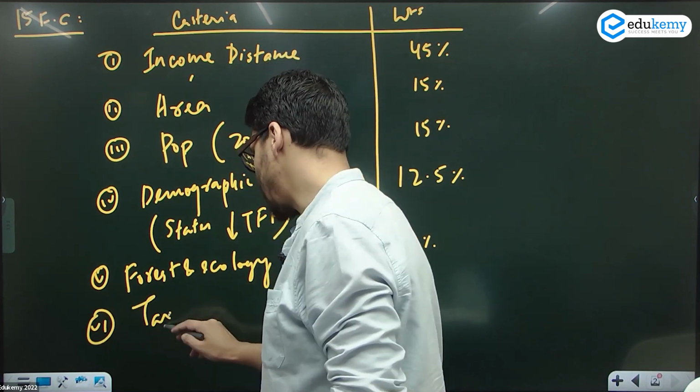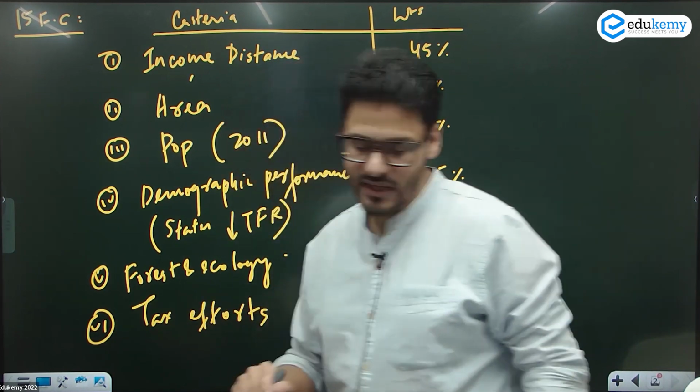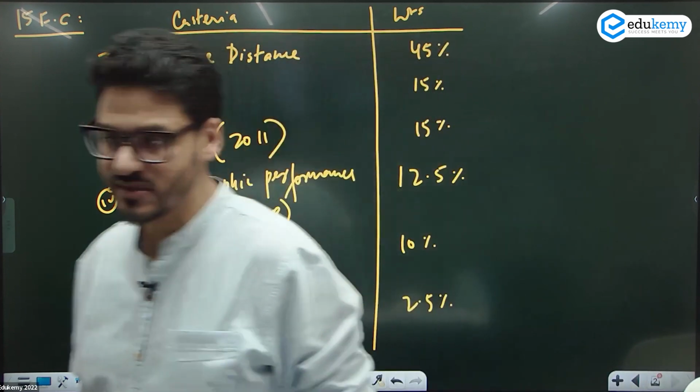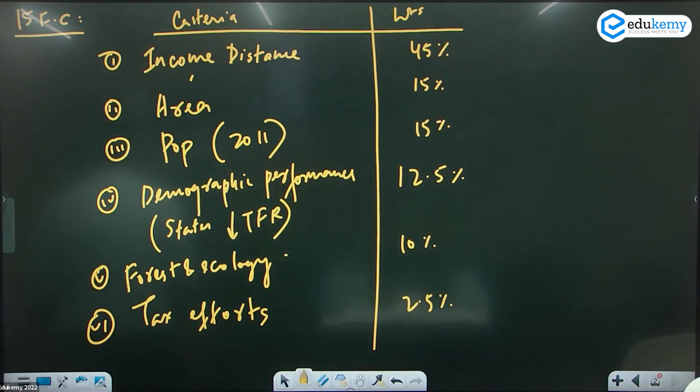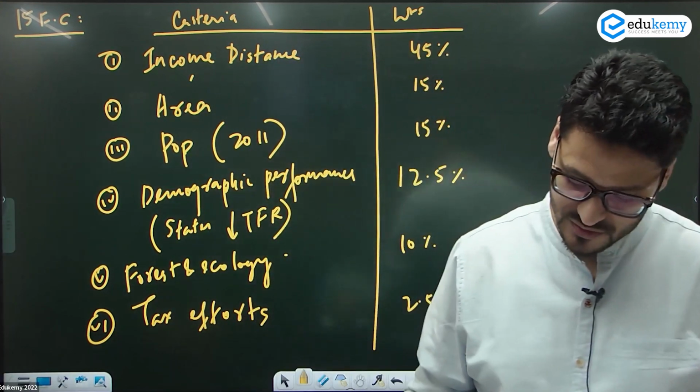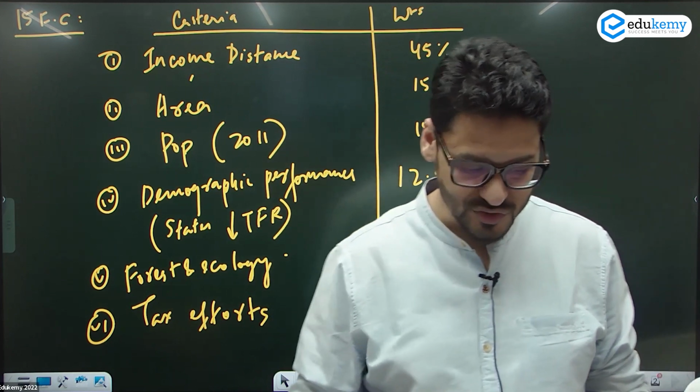Finally, you have tax efforts 2.5%. What would be the tax efforts? What are the amount of efforts the states have taken to increase their tax collection? ठीक है ना? उन्होंने tax collection कितना बढ़ाया? That is again a criteria under the 15th Finance Commission. तो इसको हम कहते हैं the distribution formula.